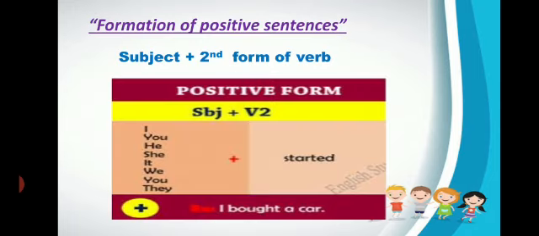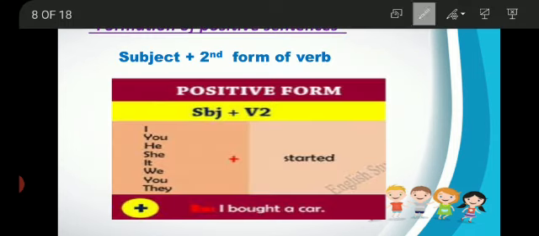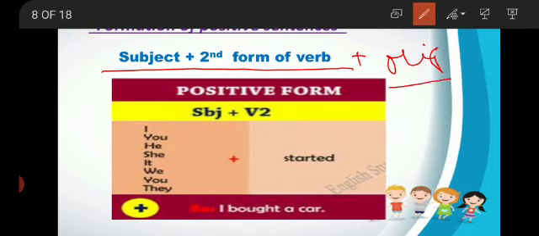Let's talk about the formation of positive or affirmative sentences. The formation is subject plus second form of verb and object in the end. Object is not compulsory in every sentence.